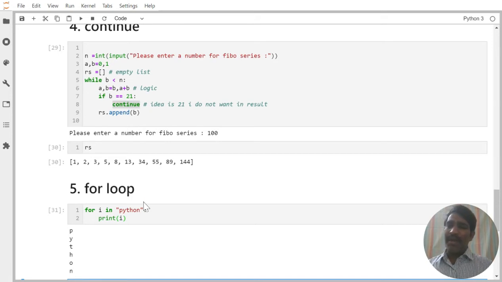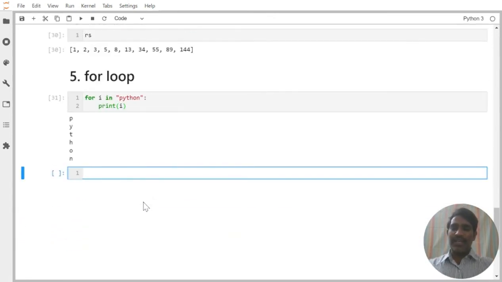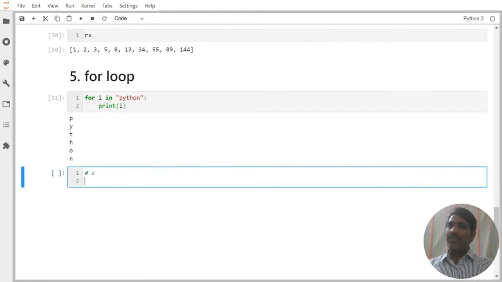Now if I compare to other languages, generally in C or C++, the for statement syntax is: initialize the value, some value we are initializing. Then we have to specify the condition. Then we have to write the incremental logic.